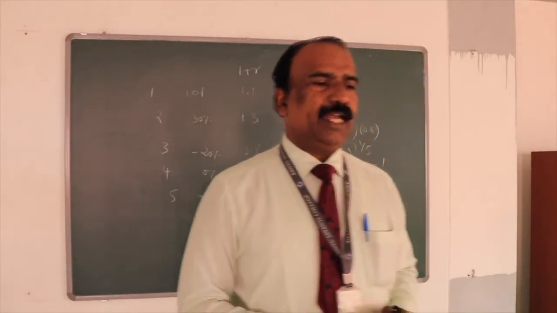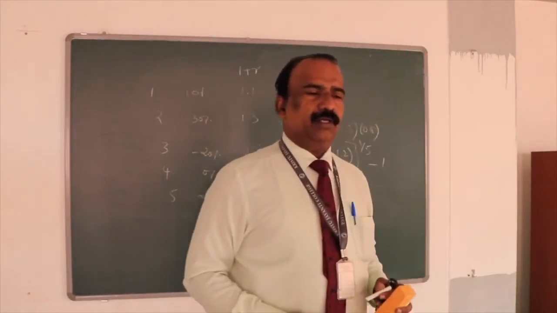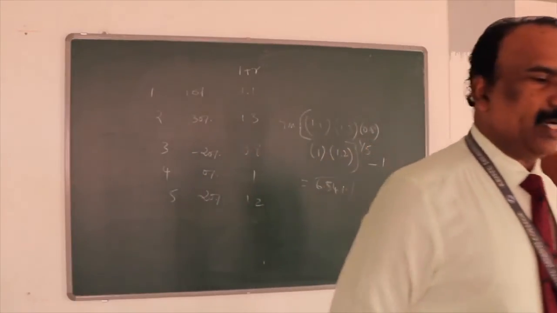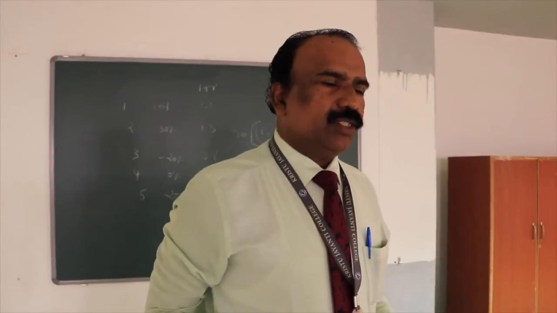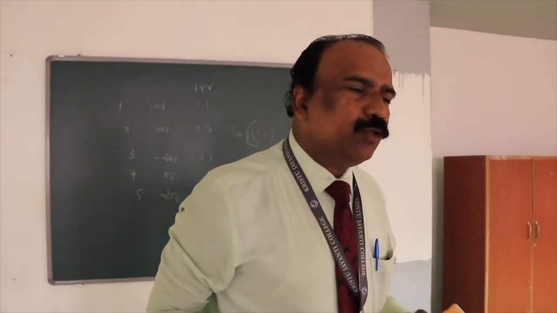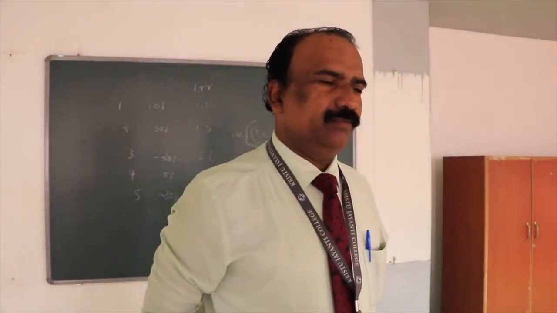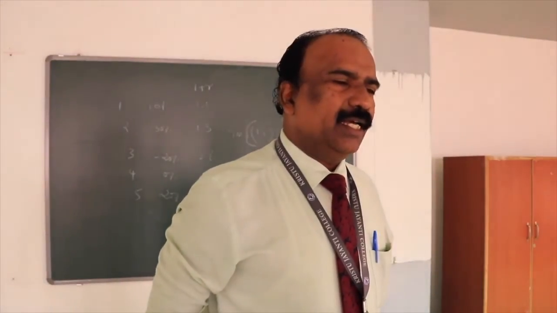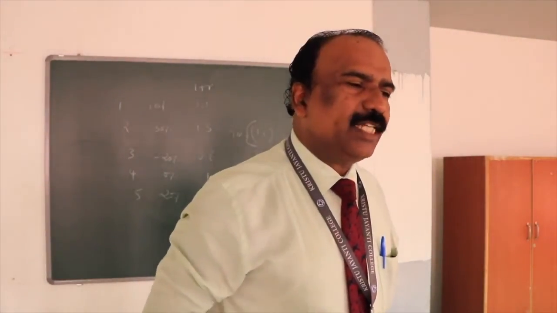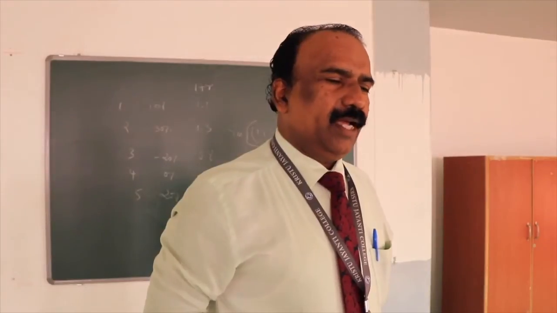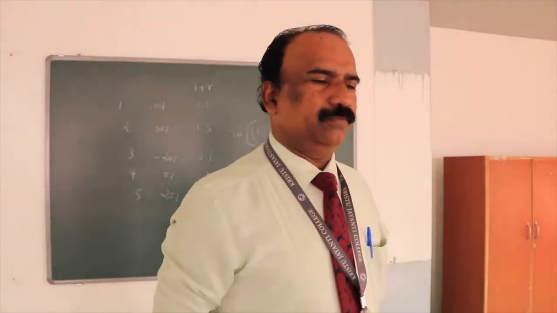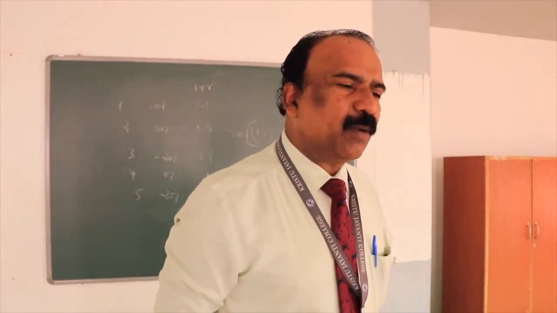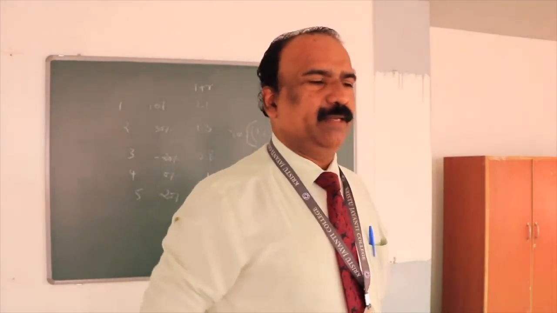Any clarification? Anybody? How to get CAGR? CAGR can be calculated by using the geometric mean. So here, what is the compound annual growth rate? 6.54. So how do we calculate that 6.54? By using the geometric mean.